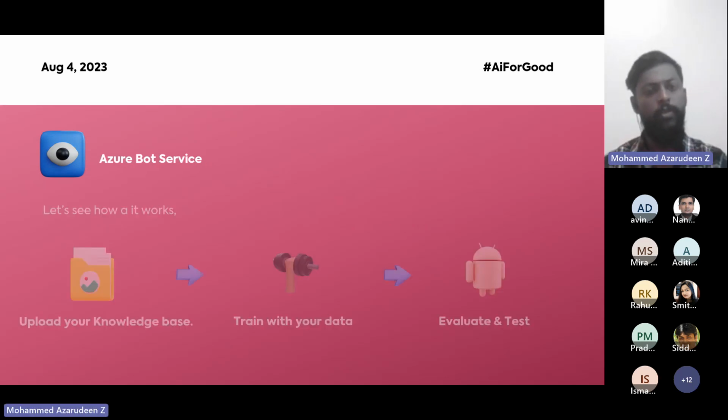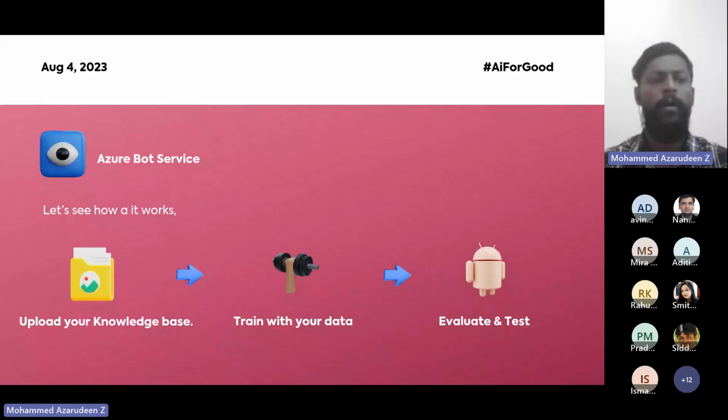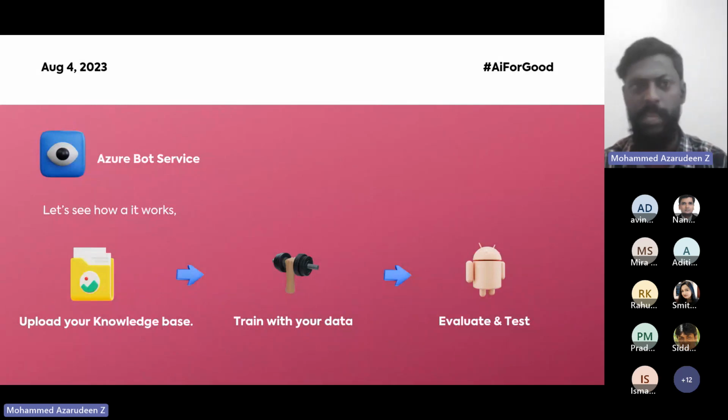Okay. Previously I've told you about preparing the data, right? So there is this word known as knowledge base. The knowledge base stands for what it says; that itself has its own meaning. The data which we have prepared is going to act as a knowledge base. Let's say if I'm going to create a personal assistant for my own use, that data will be put into a file, and that is going to be called a knowledge base.